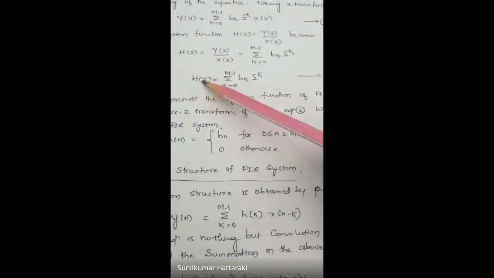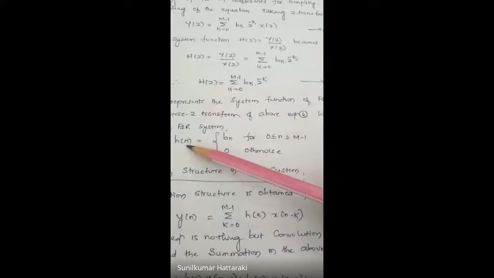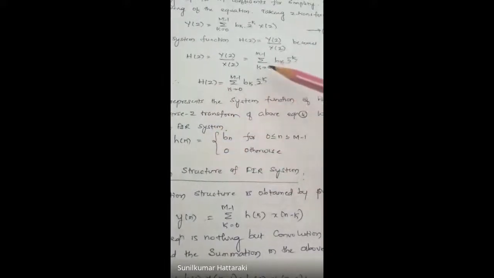Now let us take the inverse z transform of this. The inverse z transform of h of z is h of n, and the k value varies from 0 to M minus 1. Nothing but, if you take the inverse z transform of bk, it becomes the coefficient term bn.